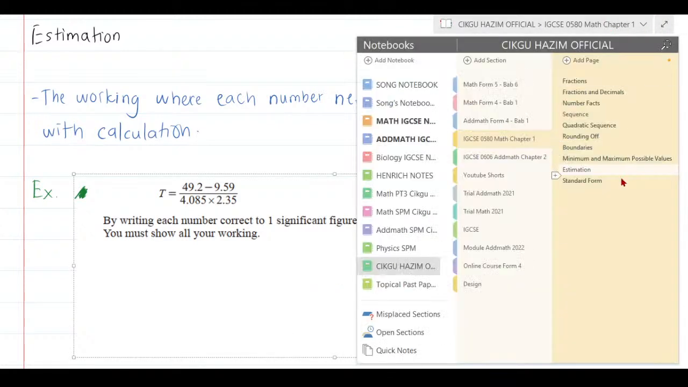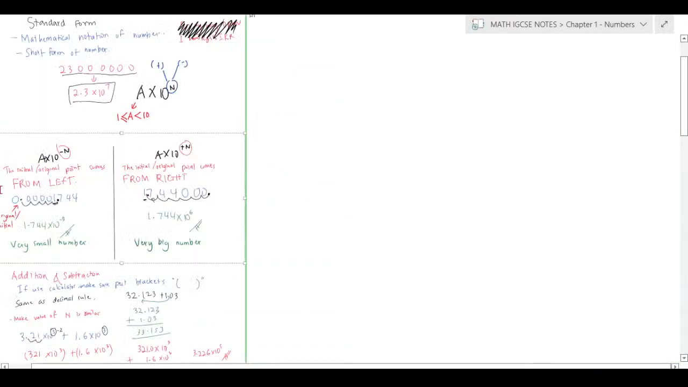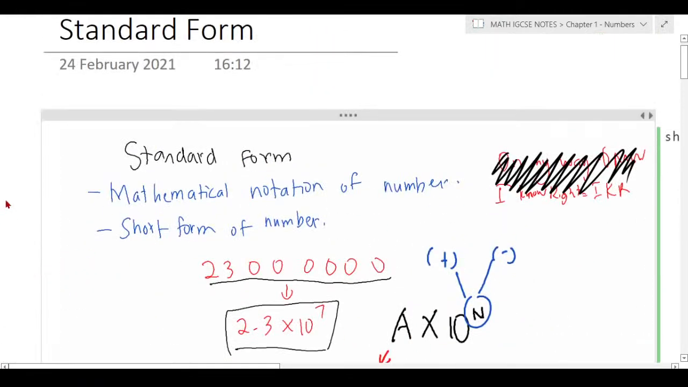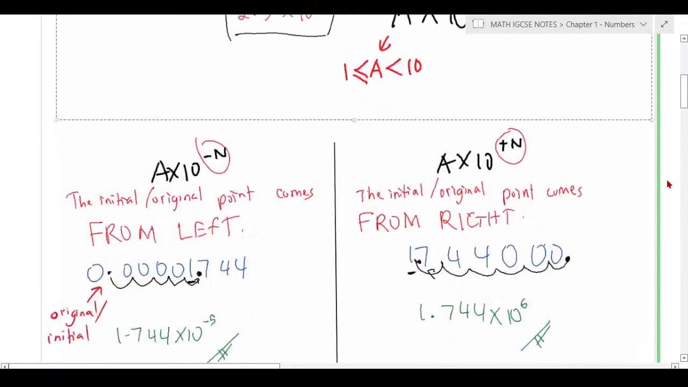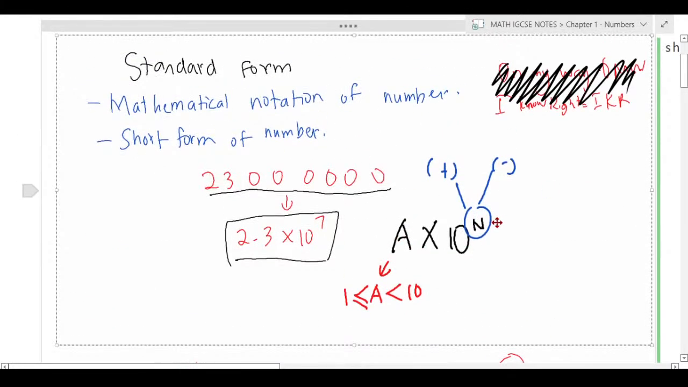Next thing, standard form. I didn't put it yet, but for standard form here, I believe I also gave you the notes about it. So standard form is just a short form of a number, where we need to understand we have positive and negative, and it must be a times 10 to the power of n, where a must be more than or equal to 1 and less than 10, so you play between 1 until 9 point something.